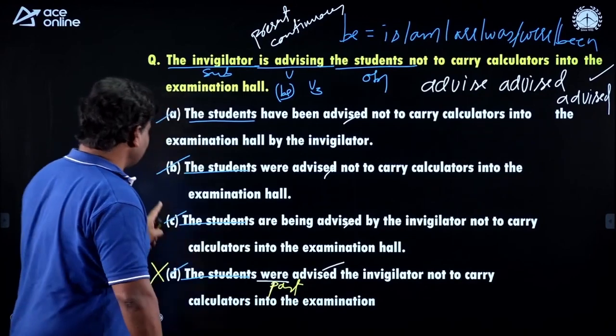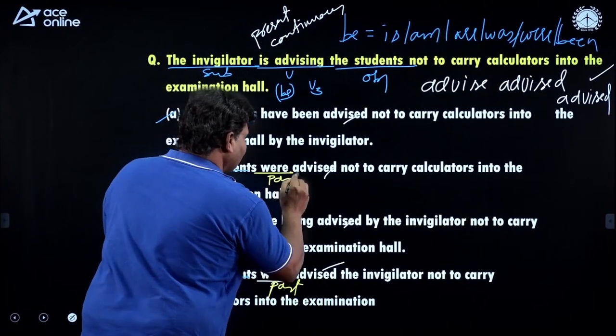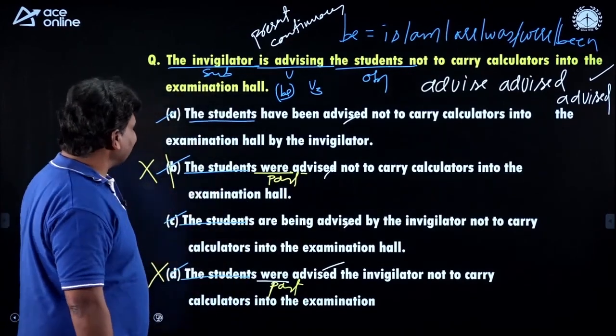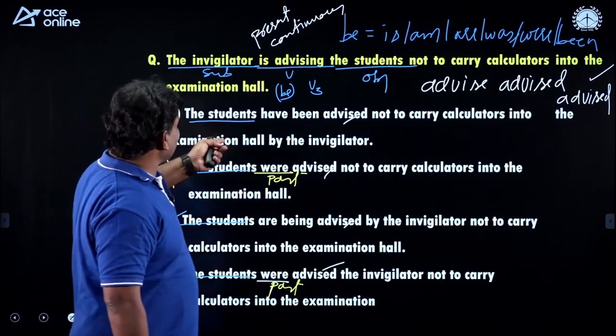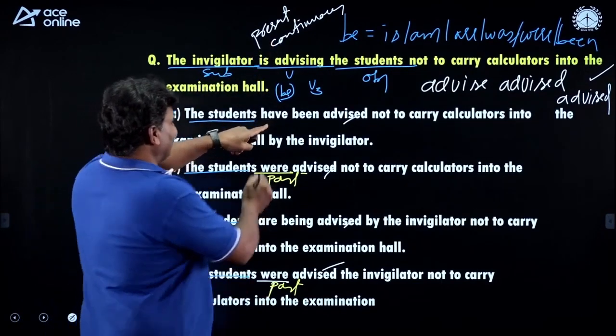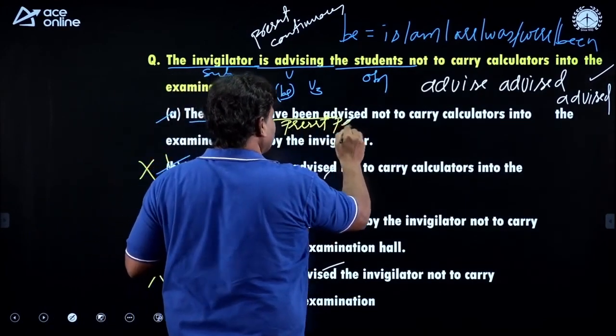This is present. Option B also is in the past now. I am going to eliminate this one also. So 2 options are eliminated. And one more option, it is in the present continuous, but you find something in the present perfect, students.